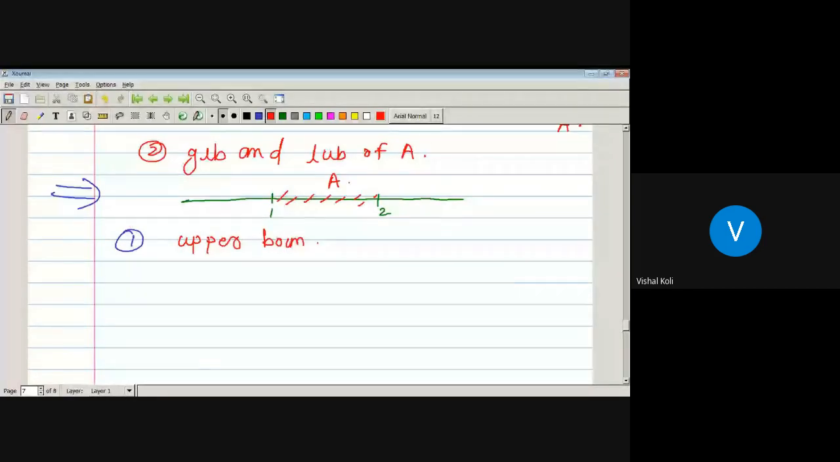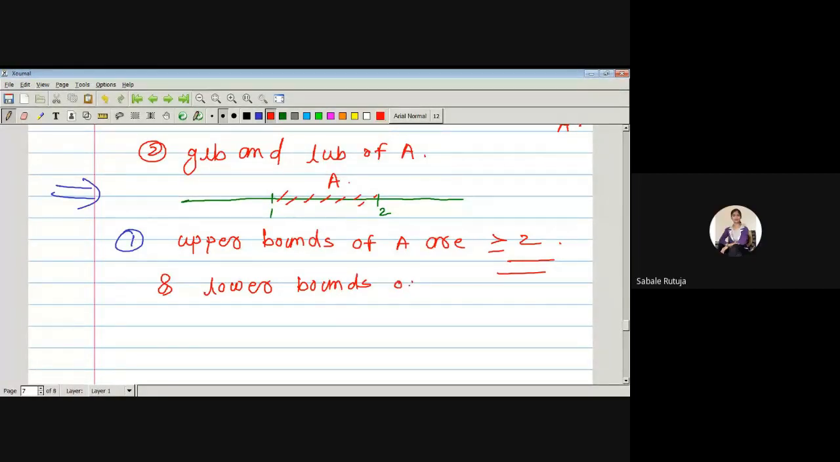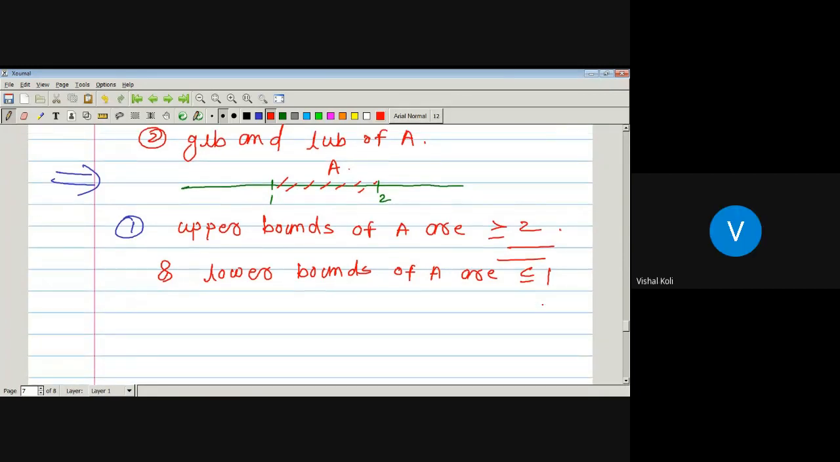Upper bounds of capital A are all the elements which are greater than or equal to 2. Yes, sir. And what are the lower bounds of A? All the real numbers which are less than or equal to 1. Yes, sir. Okay, so here we get the upper bounds and lower bounds.